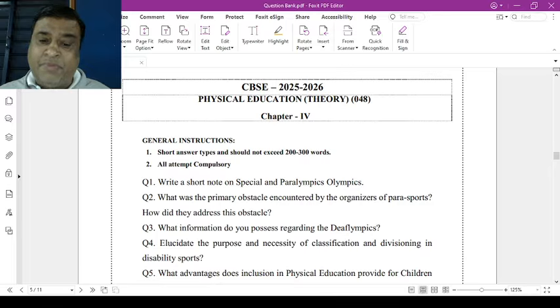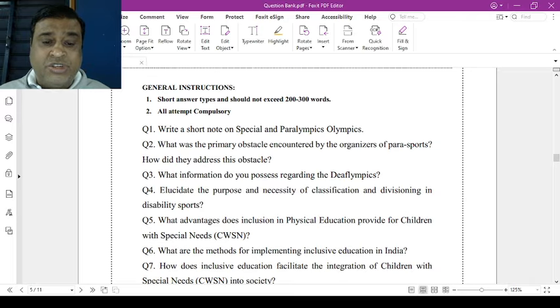Elucidate the purpose and necessity of classification and divisioning in disability sports. Question number 5, what advantages does inclusion in physical education provide for children with special needs? Question number 6, what are the methods of implementing inclusive education in India?